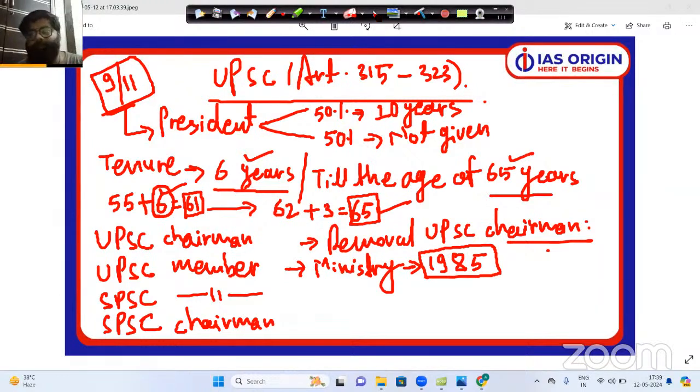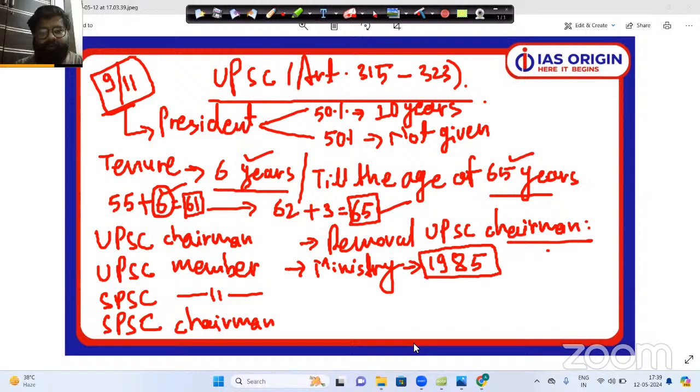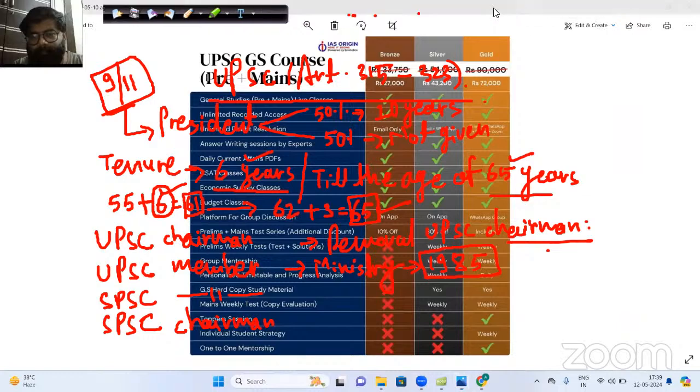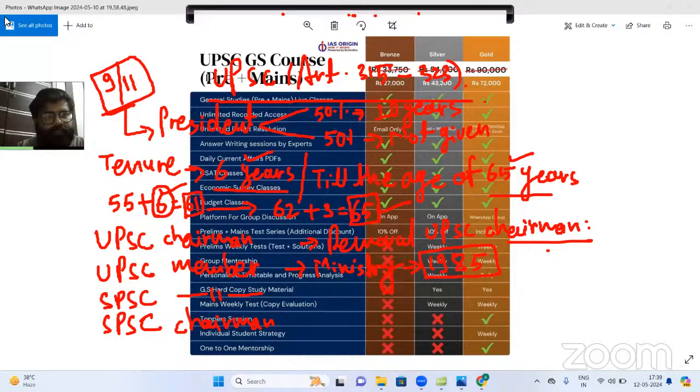So please do remember that these particular annual reports are also very important, and they are basically presented to the President of India or the governor of the state.